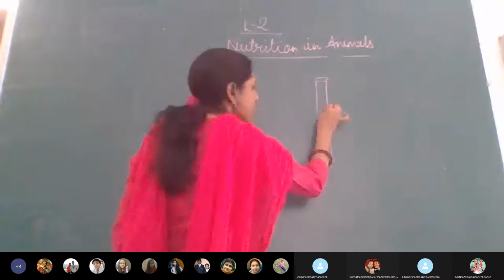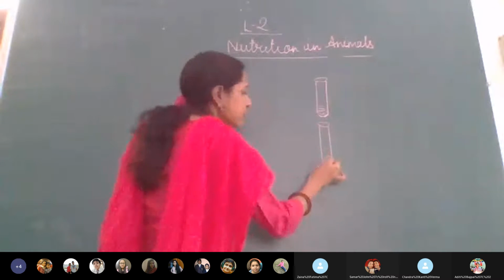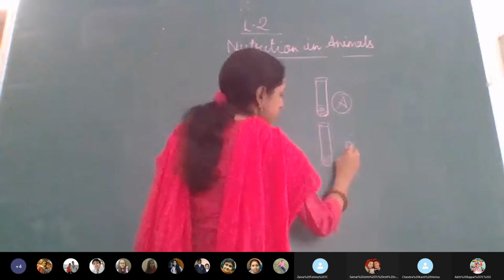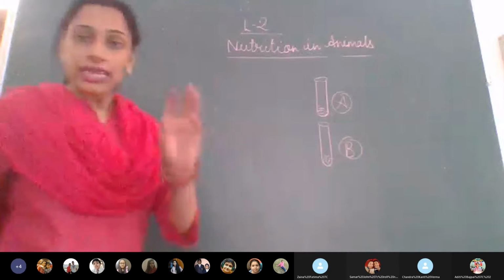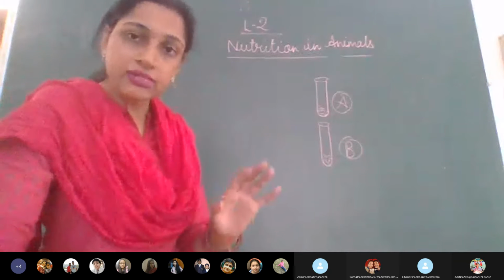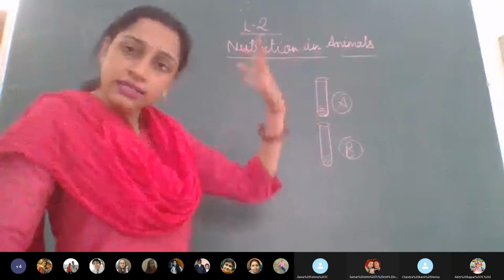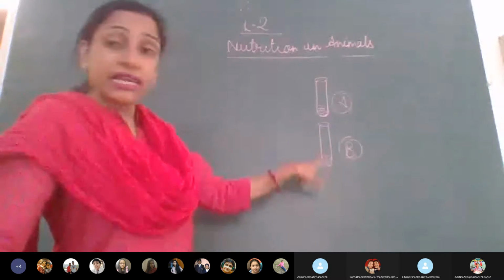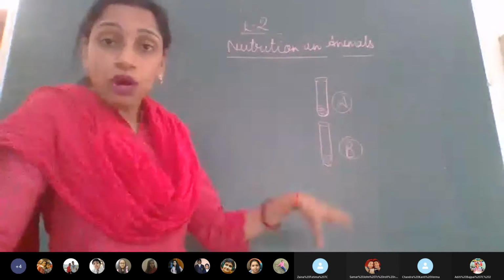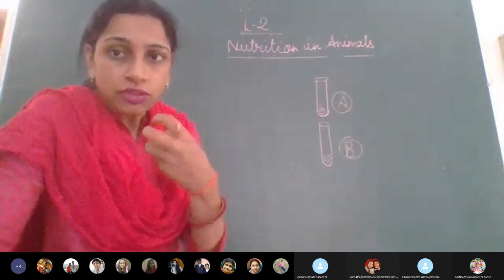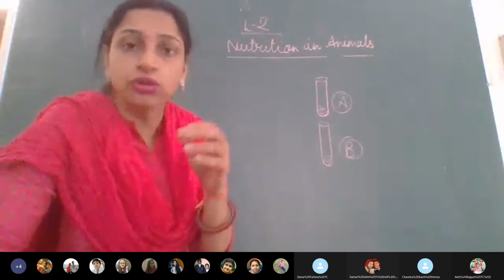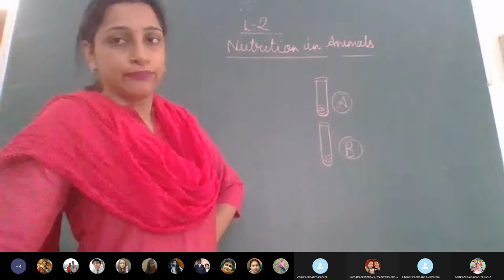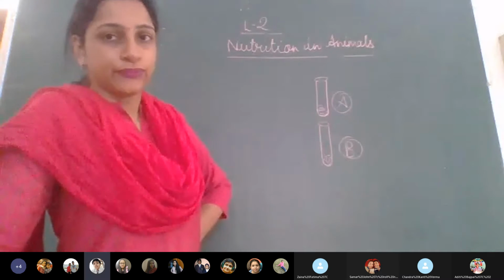Now, there is a difference. What is the difference? This is tube A, supposing, and this is test tube B. There is a slight difference. The difference is here the boiled rice is taken as it is. But in the second case, what is done? This boiled rice you have chewed. You have kept it in your mouth and you have chewed it. So what has got mixed with this one? Ma'am, saliva.